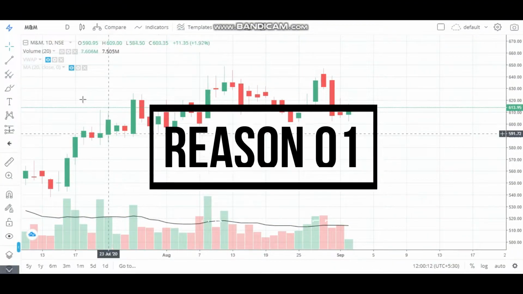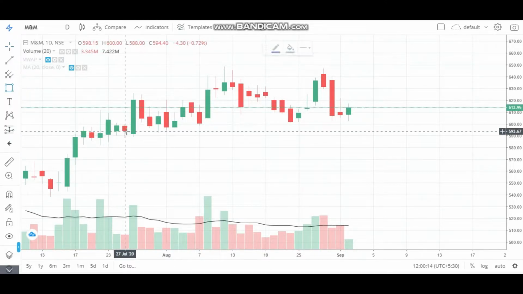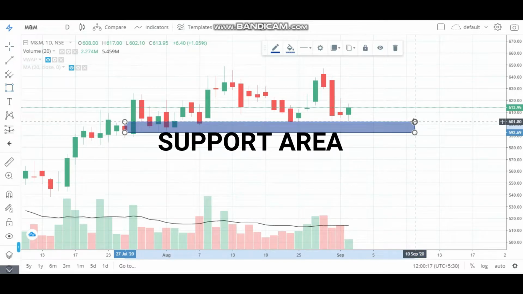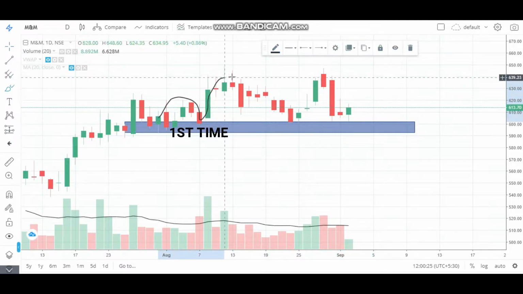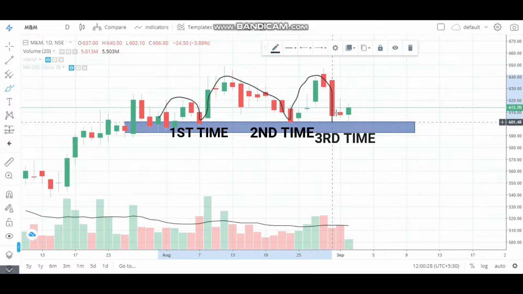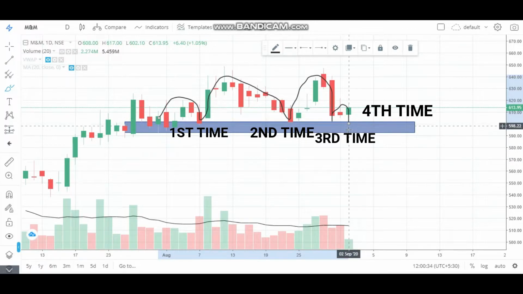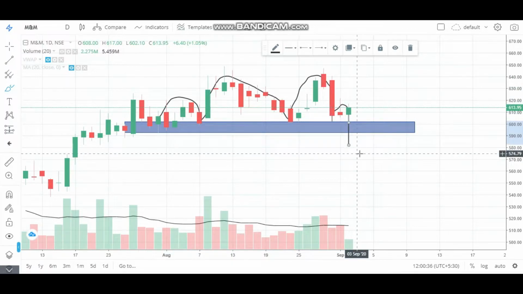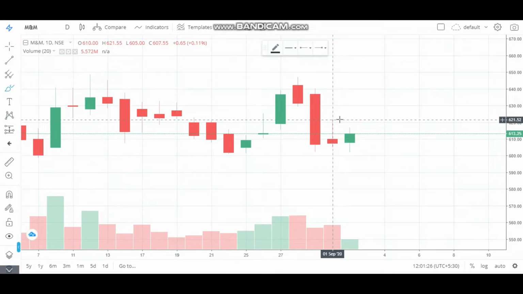We are here in daily time frame and you can see price taking support here from many days at this area, which is around 600, so a round figure, and it has touched this several times. So we can count this 1, 2, 3 and today as well, 4th time. So it had a higher probability of breaking this support area and going down, but it did not today, maybe tomorrow or upcoming sessions.